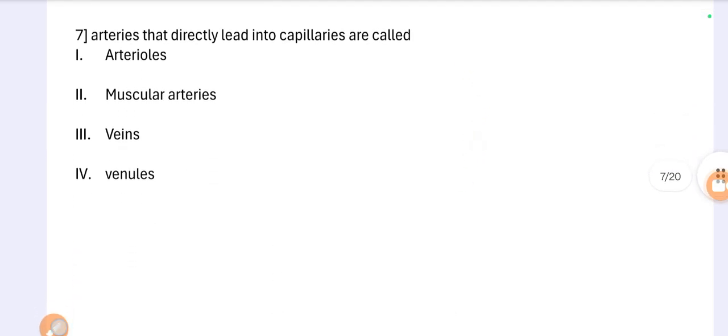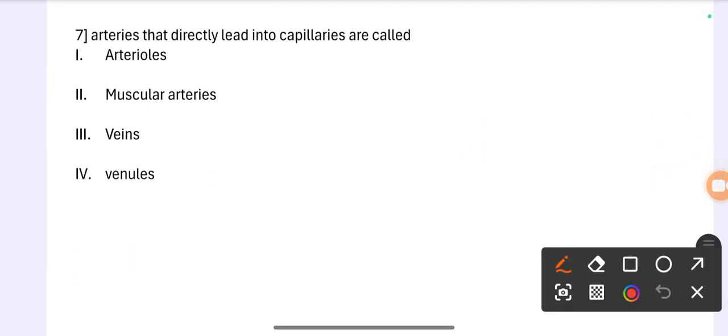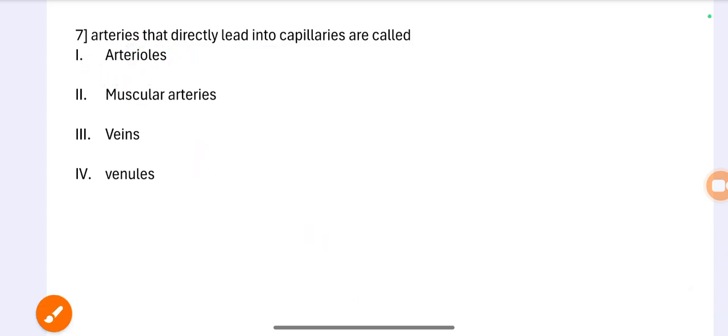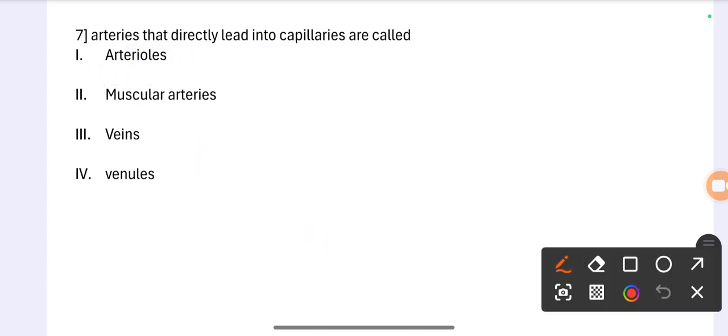Question number 7. Arteries that directly lead into the capillaries are called: 1 arterioles, 2 muscular arteries, 3 venous, 4 venules. The correct option is arterioles. Okay, correct option is arterioles. So arterioles lead into the capillaries.